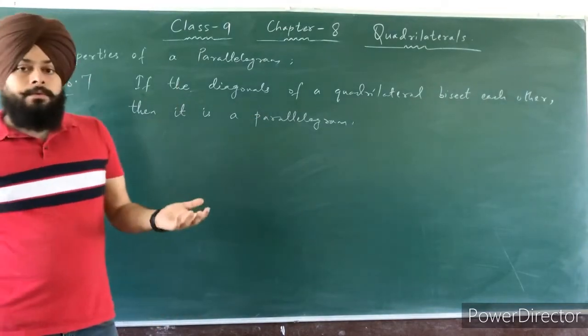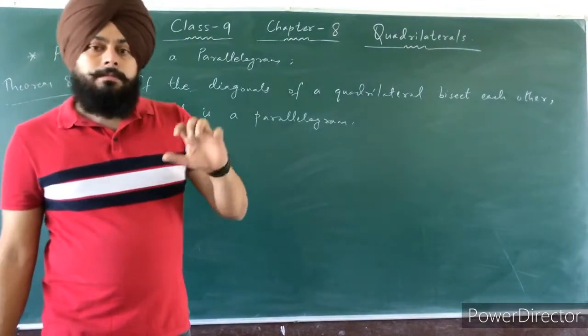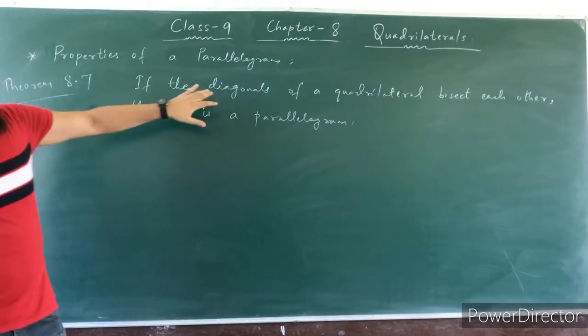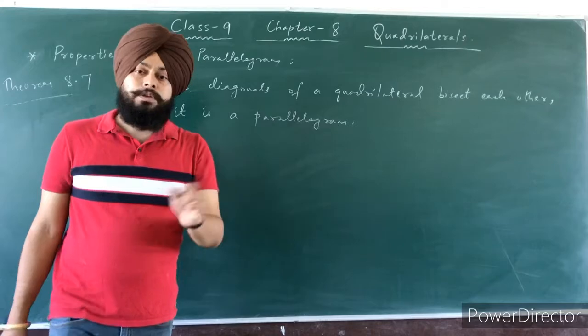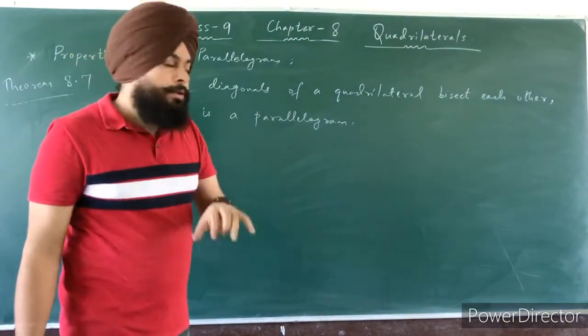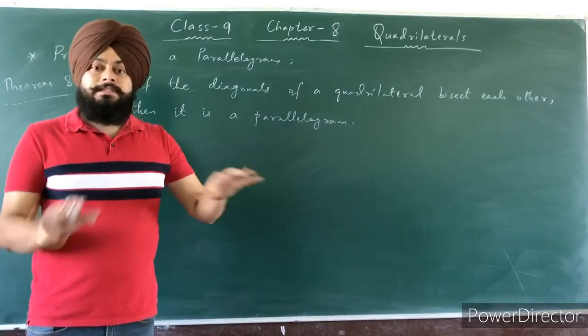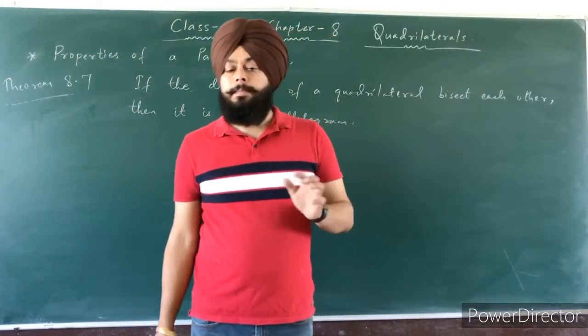In that theorem, we proved that in a parallelogram, diagonals bisect each other. But in this theorem, diagonals already bisect each other. मतलब यदि which already given है कि diagonals एक दूसरे को bisect कर रहे हैं, so that quadrilateral is a parallelogram. मतलब अगर किसी भी quadrilateral के which diagonals एक दूसरे को bisect कर रहे हैं, then it is a parallelogram.